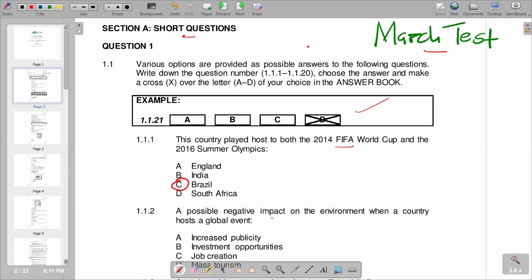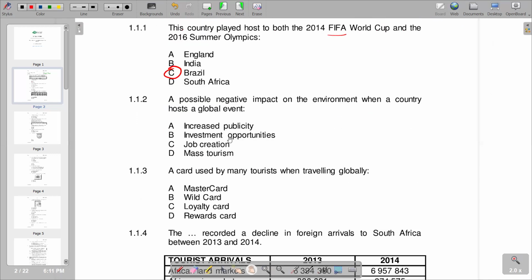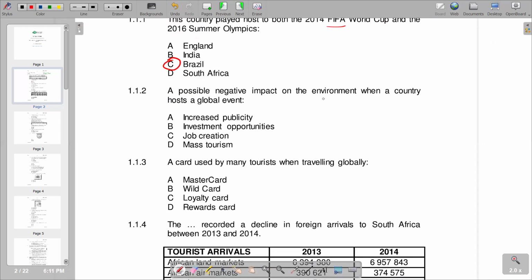Then we go to 1.1.2, which is a possible negative impact on the environment when a country hosts a global event. The key term that we have there is negative, possible negative impact. So we have to identify a negative impact out of the options that are given. Then A is increased publicity, B, investment opportunities, C, job creation, D, mass tourism.